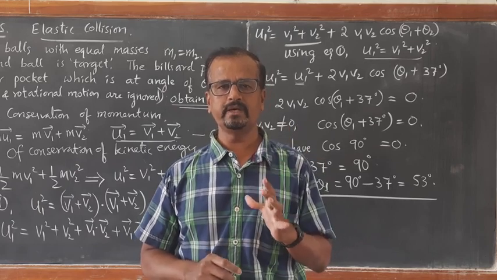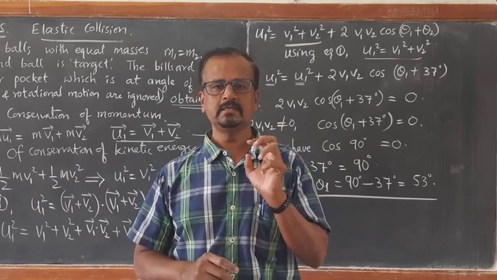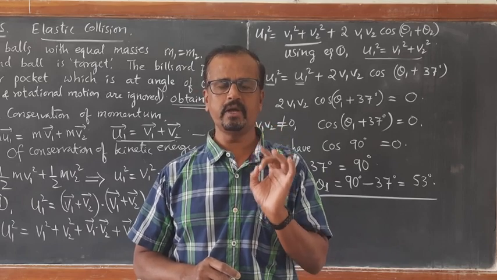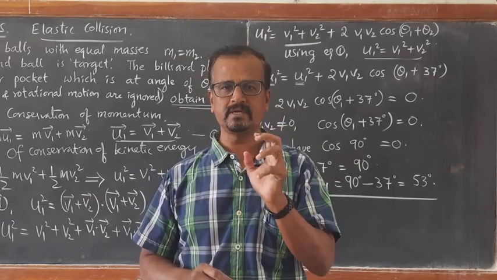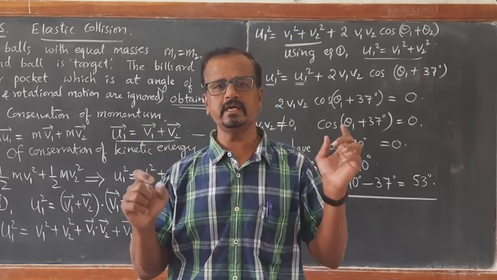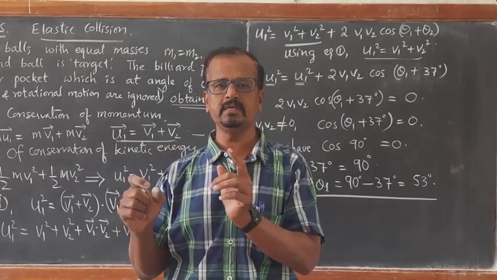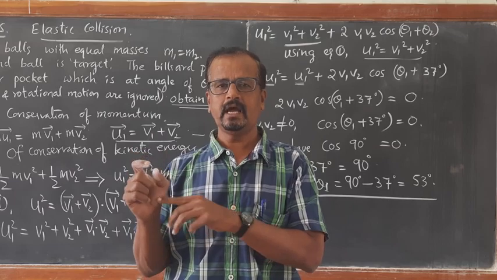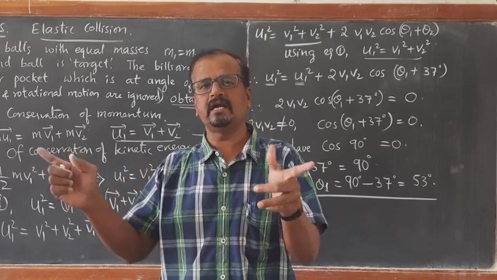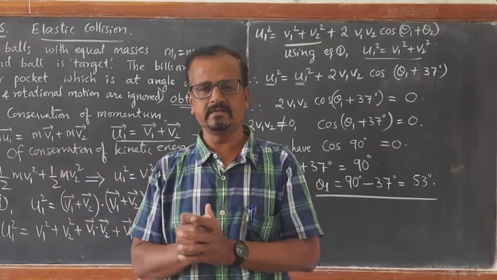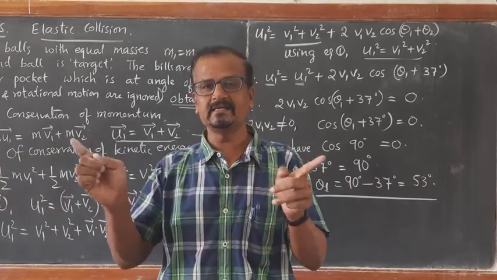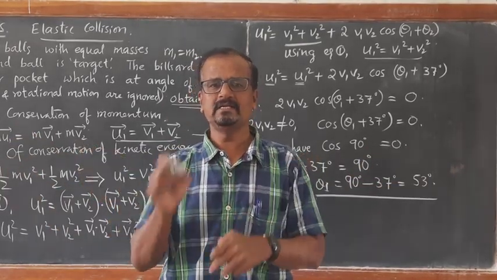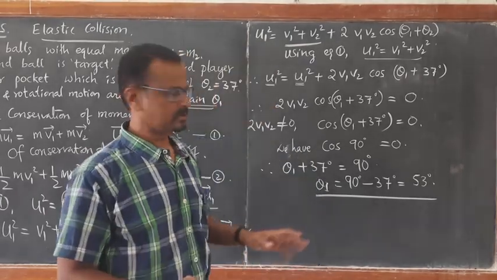I think you got the point. If there are two bodies of the same mass, one stationary, another moving with some speed, and they collide, and after collision they scatter on the same plane, the angle between the two scattered bodies is 90 degrees. So that's how we can conclude.